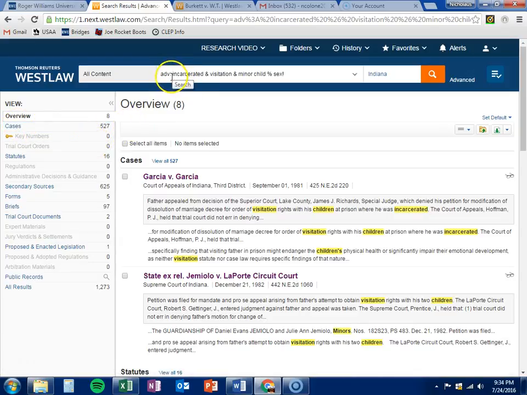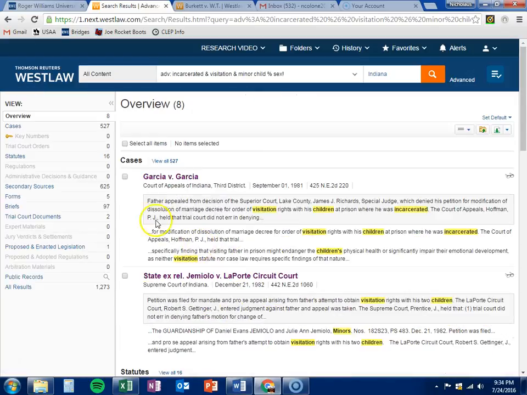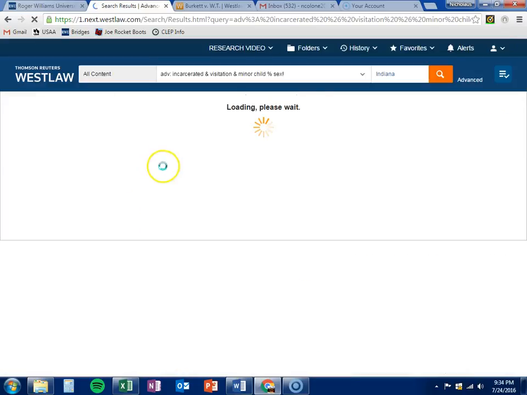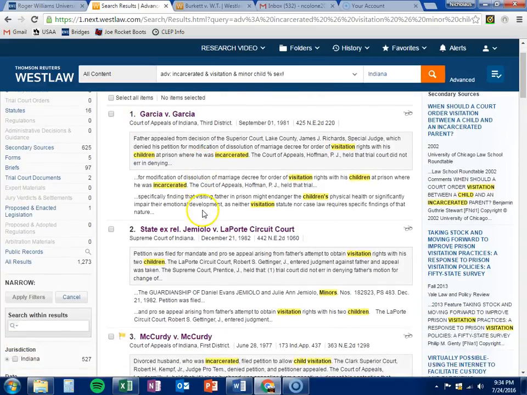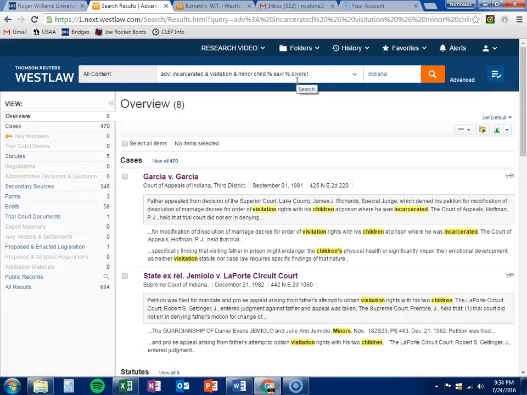And with that, we realized that we're still getting dissolution of marriage, we're still getting things that we don't need. So we decided that maybe we should take marriage out of it. So we have sex, so now we're going to put a percent sign for the word divorce, stopping it at the C and then putting an exclamation point to exclude any variation of the word divorce.